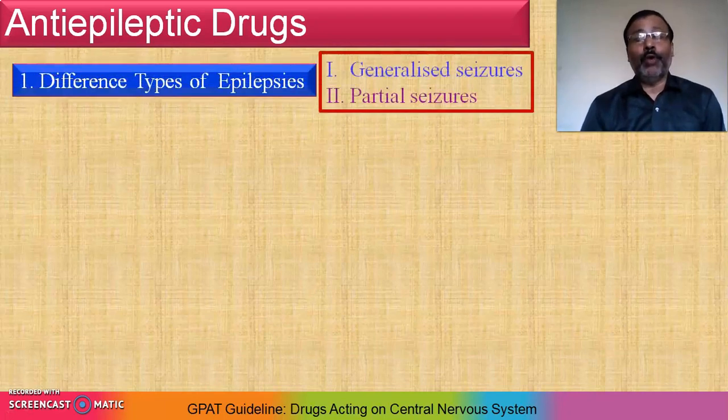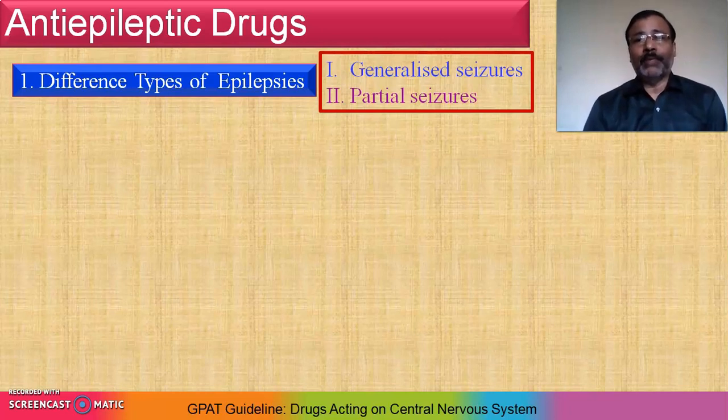So first of all, you have to focus on the types of epilepsy. Here I mentioned two subtypes, that is generalized seizures and partial seizures. Again, these two subtypes are divided into further types. So you have to study each type of epilepsy. Why? Because you should know what is the difference between each type, right?